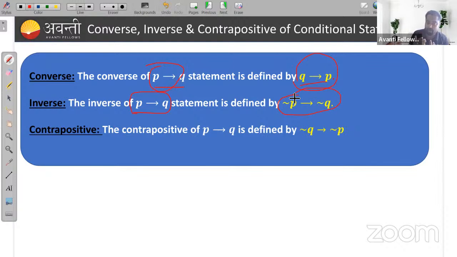But in case of contrapositive, what is happening? Remember, P implies Q is defined as negation of Q implies negation of P. So P and Q are interchanging between themselves, right? So this is all about your converse, inverse, and contrapositive of conditional statements.